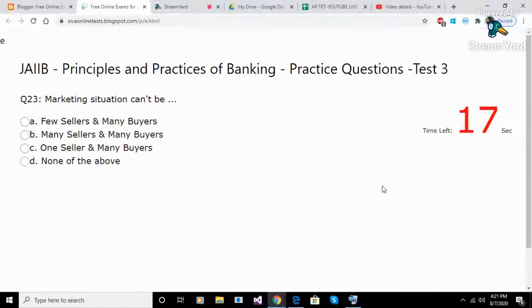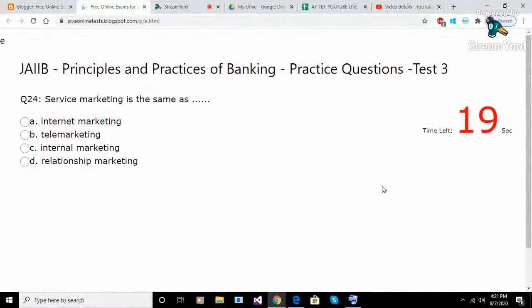Question 23. Marketing situation can't be. Option A. few sellers and many buyers. Option B. many sellers and many buyers. Option C. one seller and many buyers. Option D. none of the above. Answer D. none of the above.